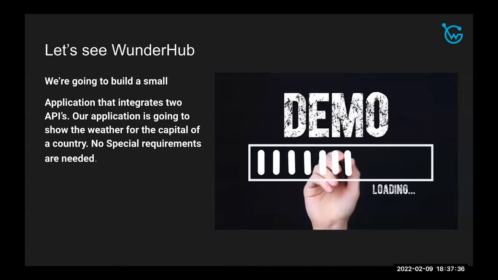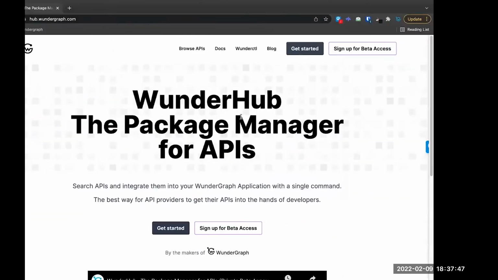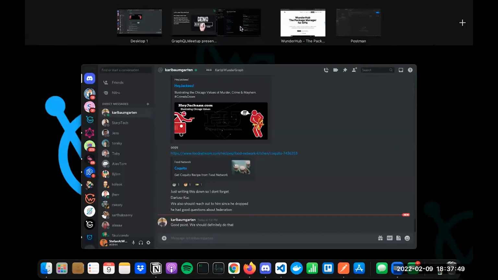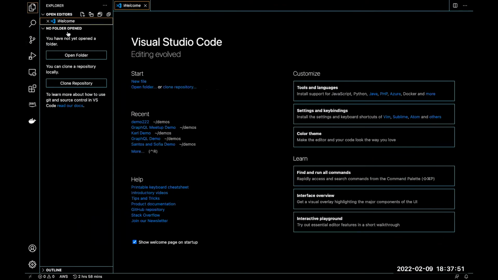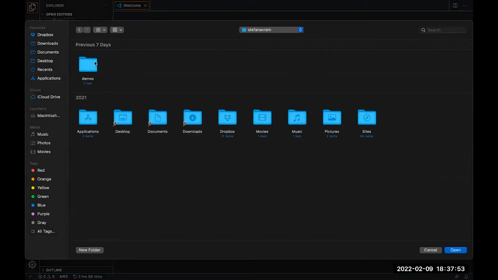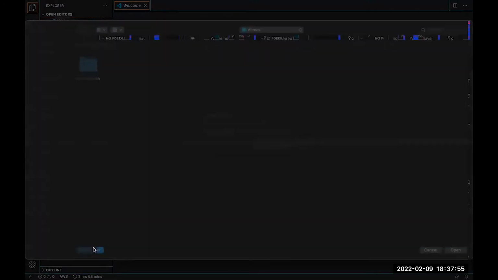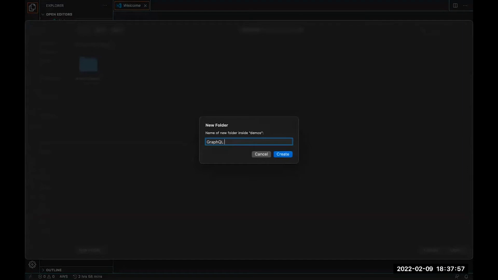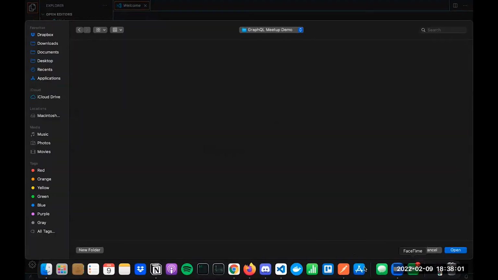So let's see what WonderHub does. We're going to build a small application that integrates two APIs. Our application is going to show the weather for the capital of a country, and we need no special requirements other than Visual Studio. Let me rearrange that. Awesome. So let's just open up an empty folder, and we're going to call this one GraphQL Meetup Demo.